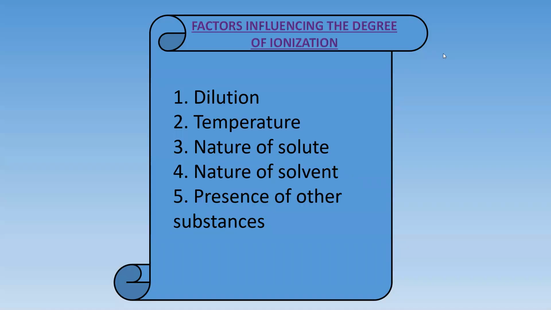So when we say factors affecting the degree of ionization, we can say at normal dilutions, the value of alpha is nearly 1 for a strong electrolyte, while it is very much less than 1 for weak electrolytes.